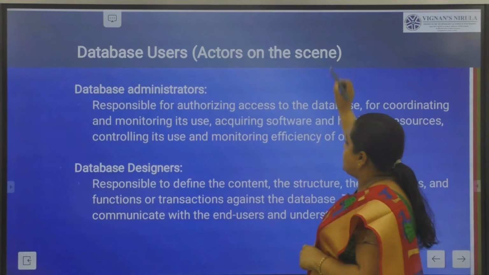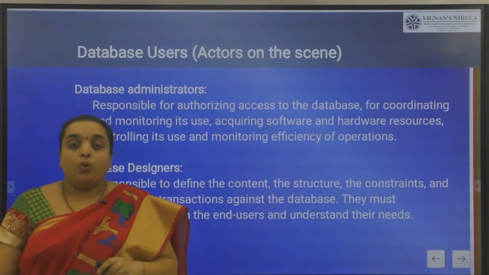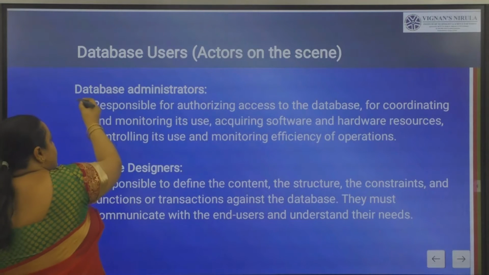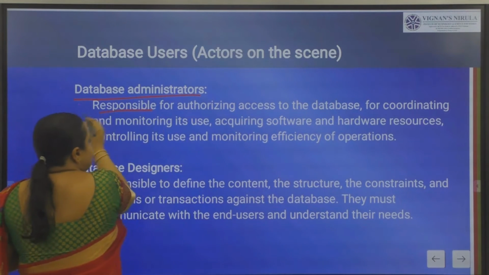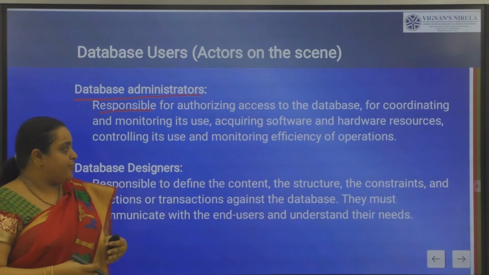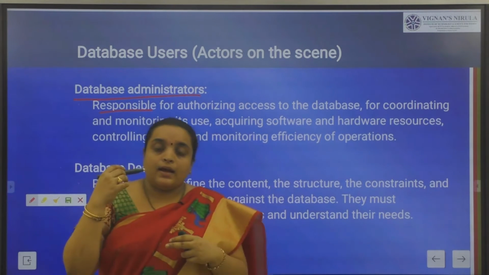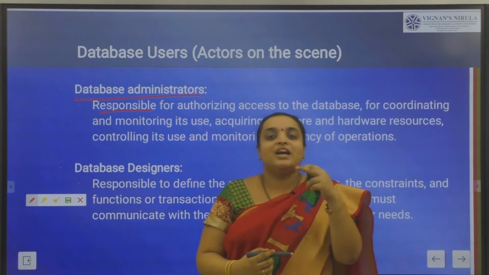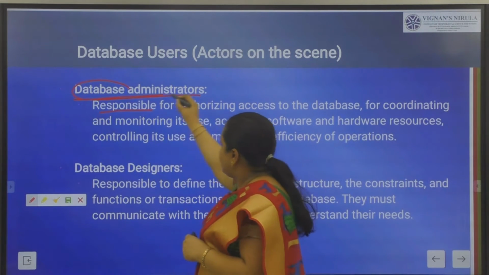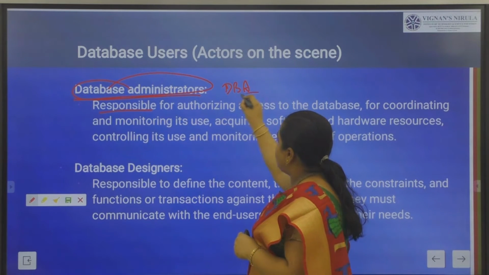So who are the actors on the screen? Let us see. The actors on the screen are the database administrator, who maintains and controls the database. Who is the database administrator? The one responsible for authorizing access to your database, who coordinates and monitors all the resources, both software and hardware resources, and who improves the efficiency of operations that you are performing on the database. We generally call this user the DBA, database administrator.